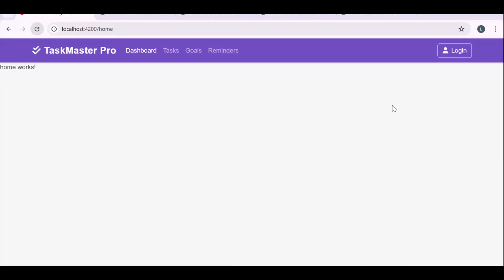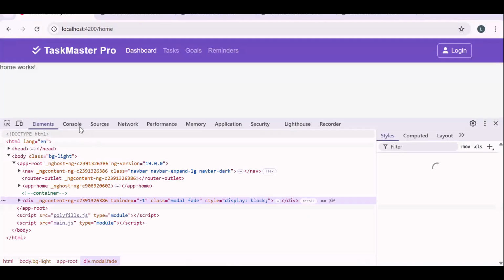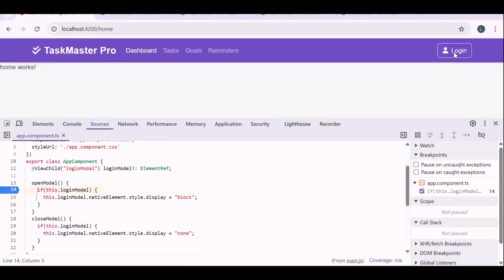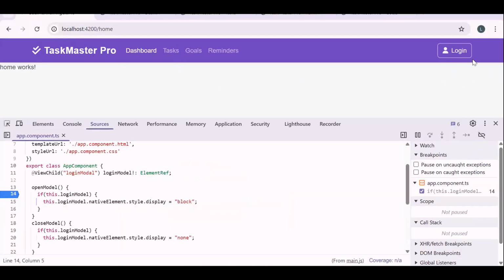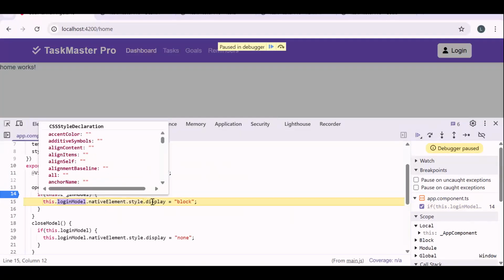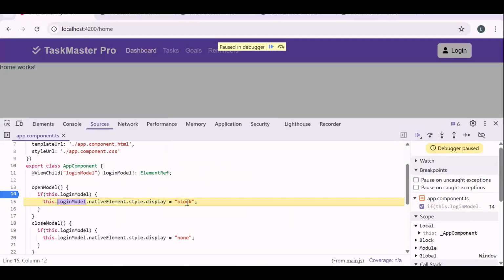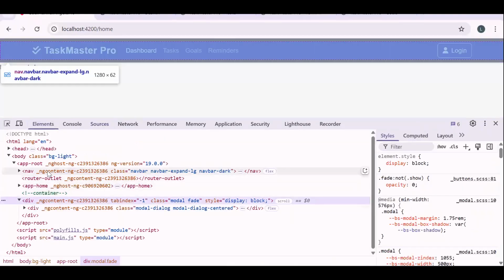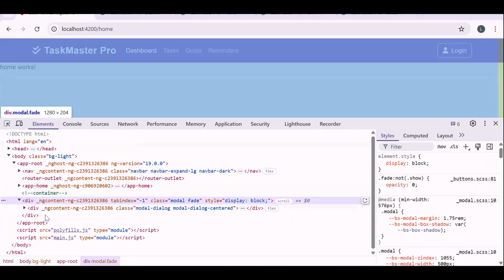Let's see why not. Save. Let's try once again. Not happening. Let's try to debug and see what goes wrong. Let's add a debugger over here. If I click on login, wait, my button is not accessible. Login. Okay, so the function is getting called. Native element, we also got style.display. Currently it's empty, we are making it block. I think it's opening, but it is going somewhere.